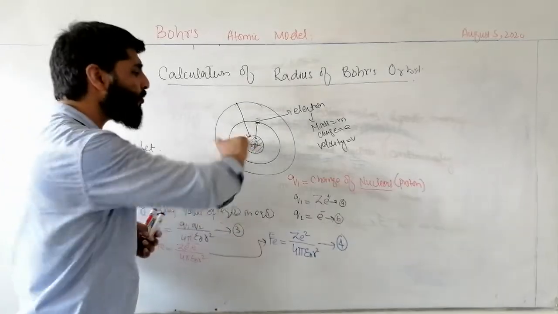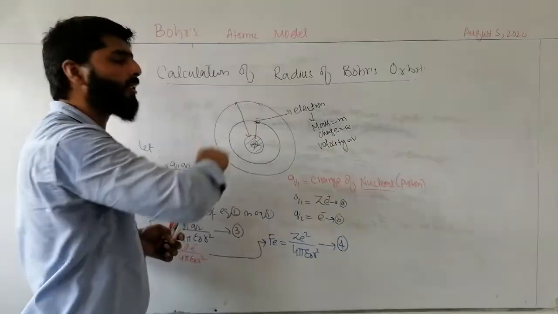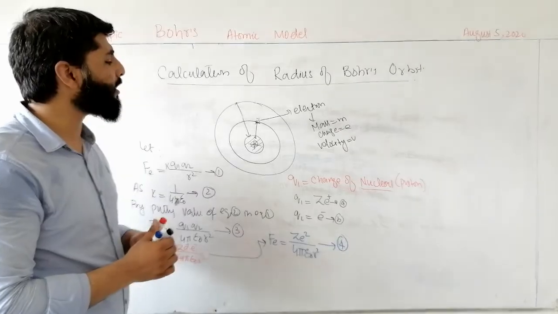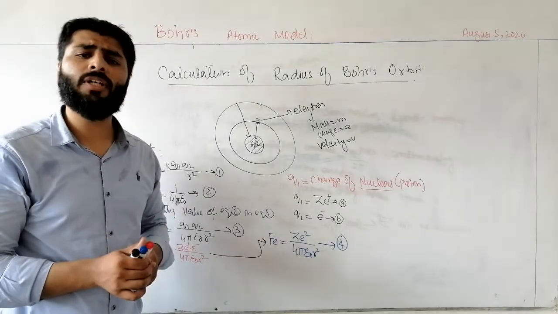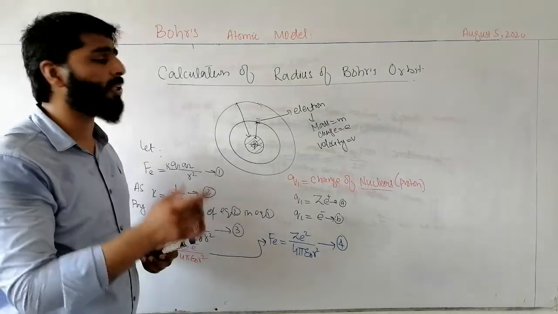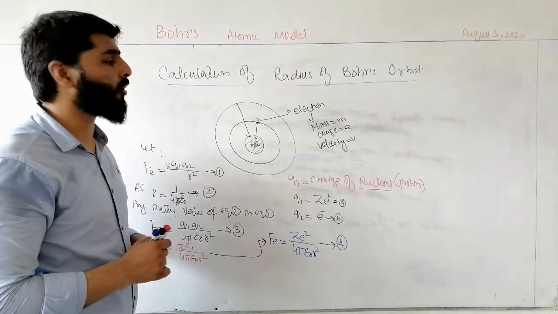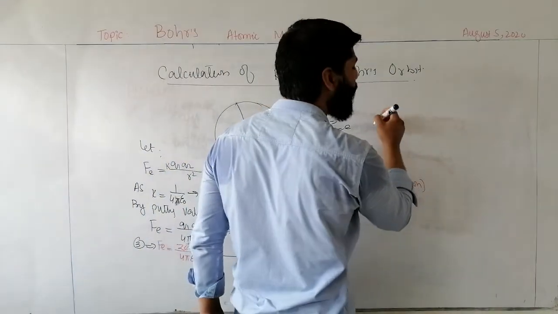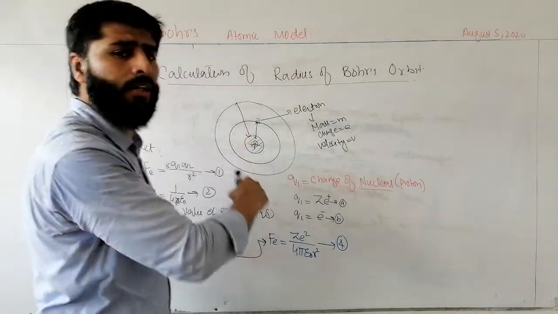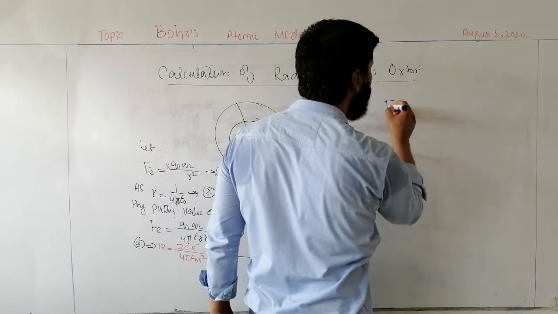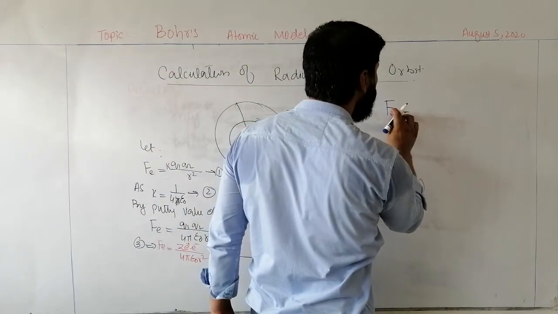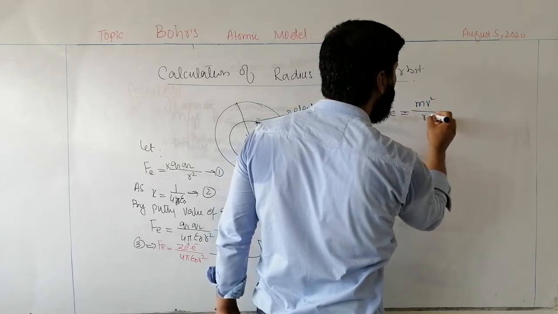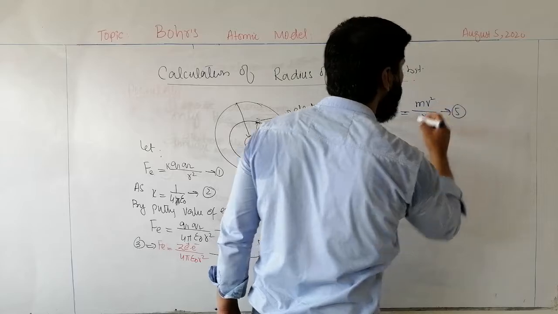A force which moves or tends to move a body in a circular path is known as centripetal force, and when a body is moving in a circular path, there must be a centripetal force acting on it. So the other force acting on this revolving electron is the centripetal force Fc, which is equal to mv square divided by r. This is equation number 5.